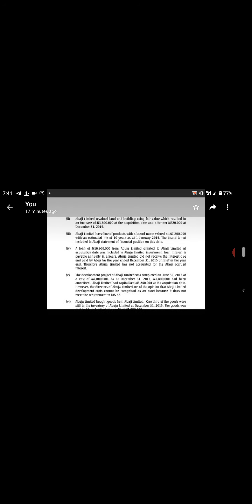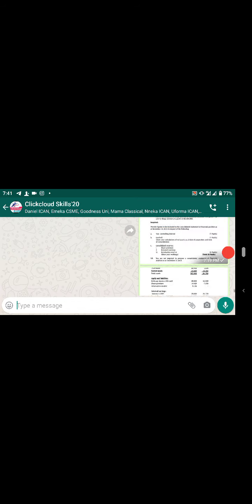So Abuja Limited bought goods from Abaji Limited. 1/3 of the goods were still in the inventory of Abuja Limited at December 31st, 2015. The goods was sold. Now, the next question is, they told us that Abuja Limited bought goods from Abaji, so this one is not an issue.